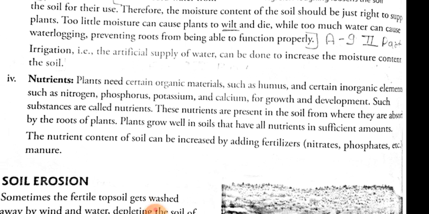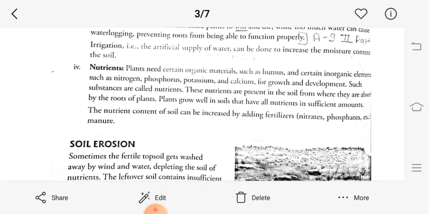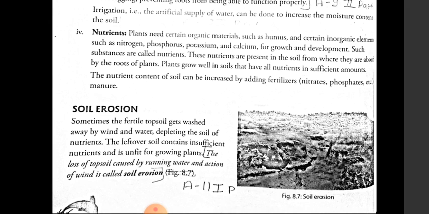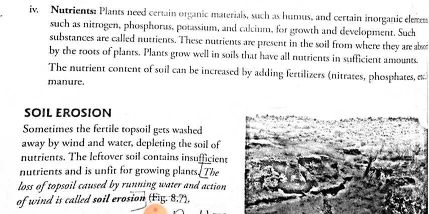So these were the important factors responsible for making the soil fertile. What happens when the soil is not fertile? Sometimes the fertile topsoil gets washed away by wind or water.